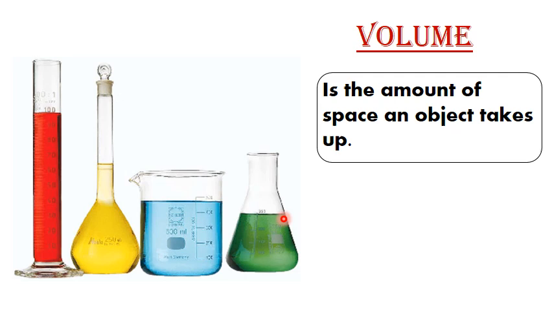First, in the measuring flask, the green liquid here is having amount of space inside the flask. This amount of space is the volume of the green liquid. In the cup here, the blue liquid inside the cup is taking space inside the cup, and this space is called the volume of this blue liquid. In this flask, the yellow liquid is taking space inside this flask, and this amount is called the volume of the yellow liquid.